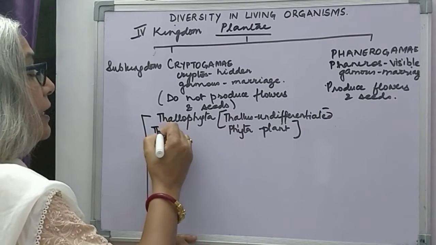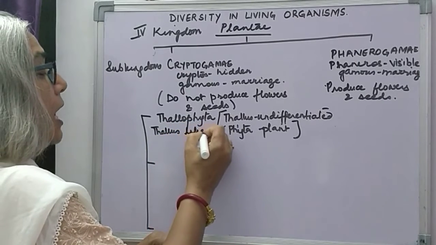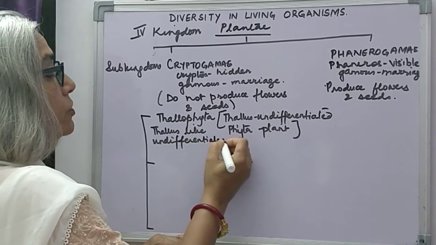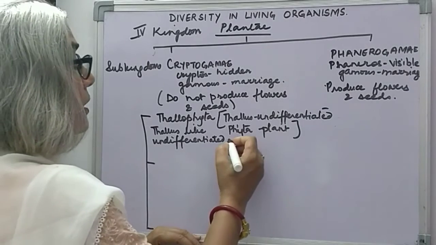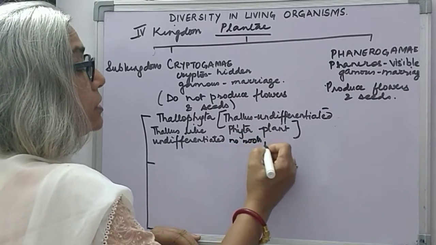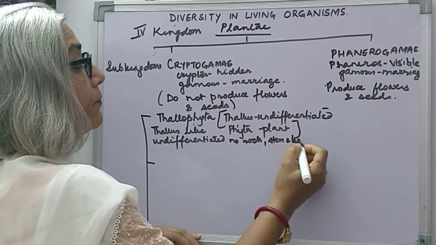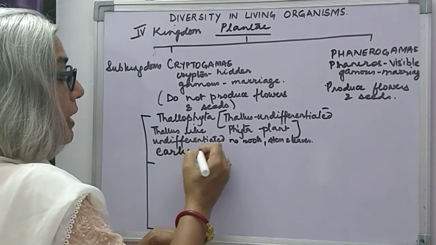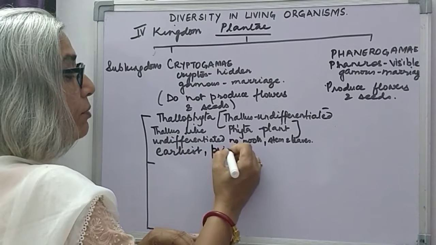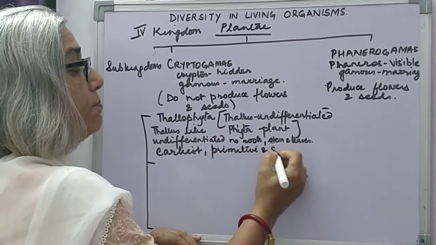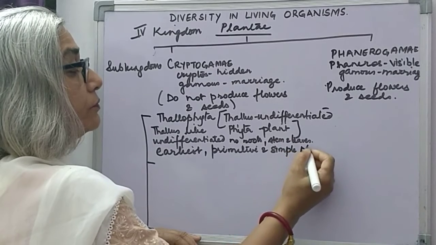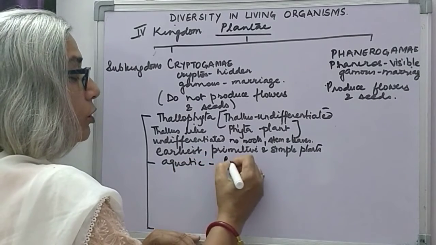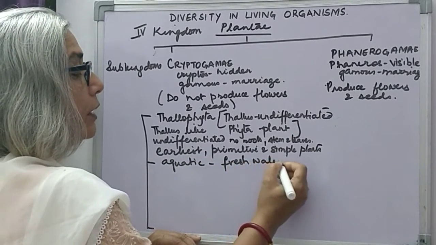It is thallus-like, undifferentiated, with no roots, stem and leaves. These are the earliest, or let us say the most primitive and simple plants. They are aquatic, found in water, both in fresh water and marine water.